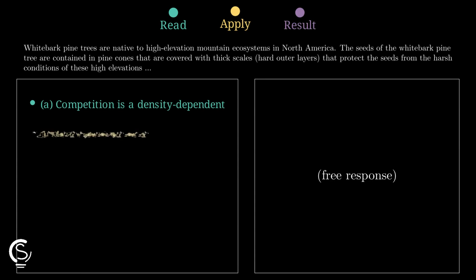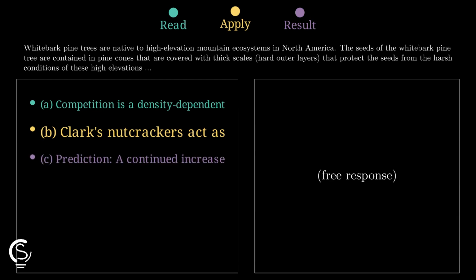Competition is density dependent. As population density rises, individuals compete more for limited nutrients and space, lowering per capita growth by reducing reproduction or increasing mortality.